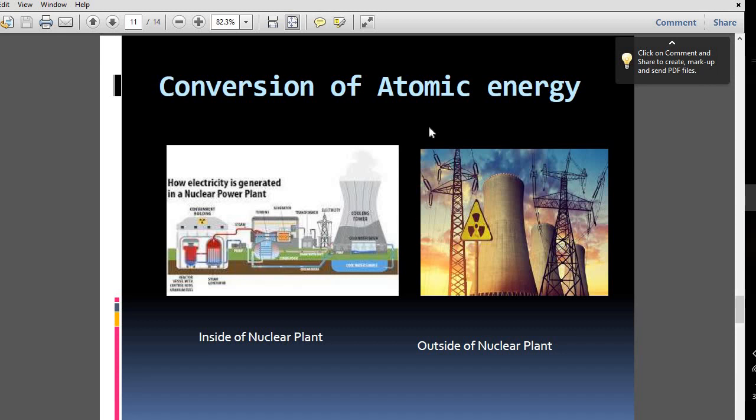So, the conversion of atomic energy. There is a nuclear plant. Outside, the nuclear plant looks like this, and inside the nuclear plant there is a reaction, the nuclear reaction. From the nuclear reaction, nuclear energy is produced here, and with the help of nuclear energy it is converted to electrical energy. Look, there is a big pole and an electrical supply here, so nuclear energy is converted to electrical energy, and we use this electrical energy.